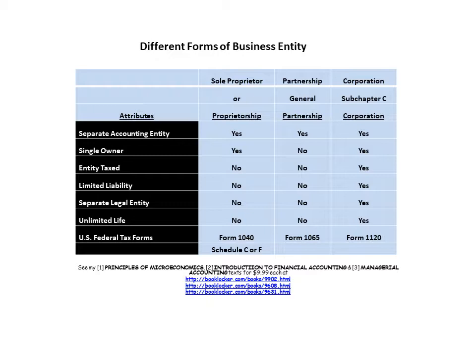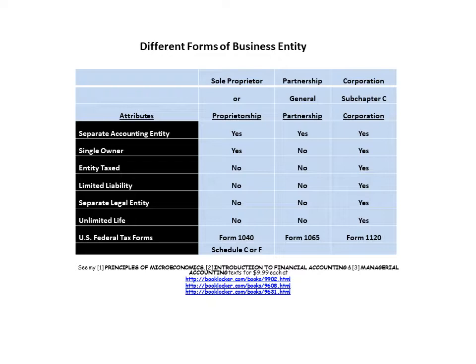A sole proprietor or proprietorship has limited life. When the sole proprietor dies, that organization ceases to exist. The same with a general or limited partnership, although most partnership agreements have clauses that allow for the immediate formation of a new partnership upon the death of any partner in the partnership. And of course, a corporation has unlimited life.